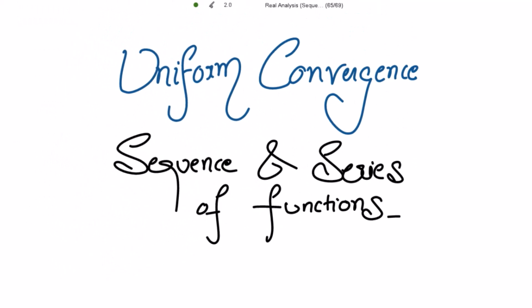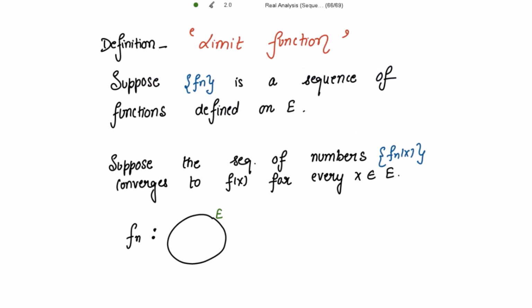Good morning. Today we are going to start the new content, that is uniform convergence, based on the sequence and series of functions. The definition for the limit function. Suppose fn is a sequence of functions defined on E. So this is your fn, and suppose f1 is defined on E, and f2 is defined on E, f3 and so on. There are so many functions which are defined on E, the sequence of these functions, and suppose the sequence of numbers fn(x) converges to f(x).